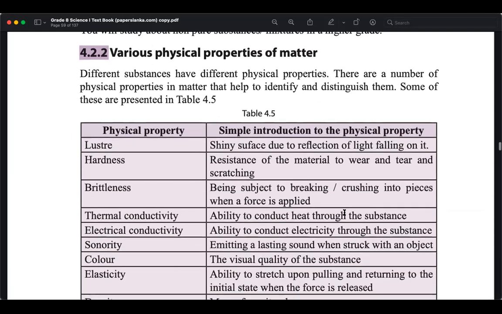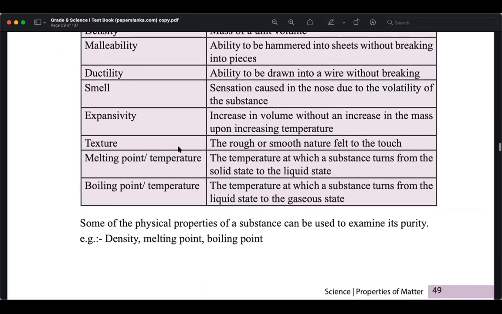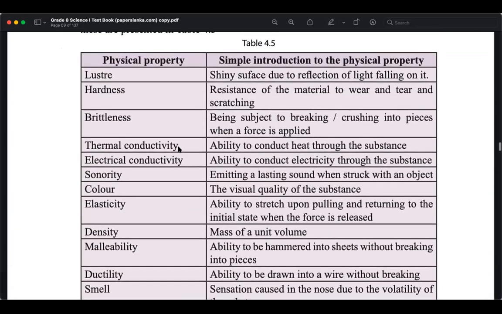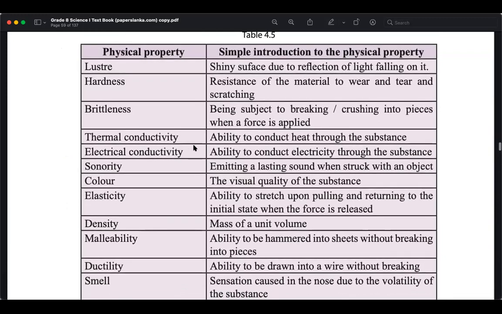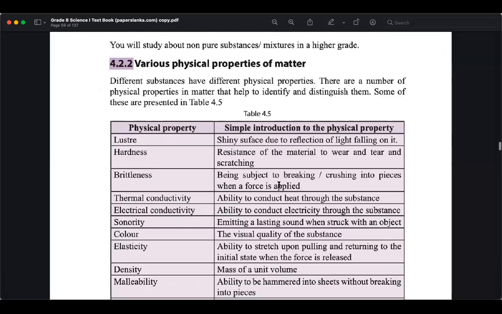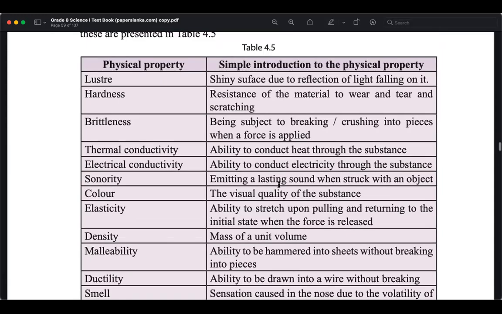Okay, let's move to 4.2.2, various properties of matter. We have already discussed some properties, but here there are some more. One is hardness, and another one is luster. What is that?